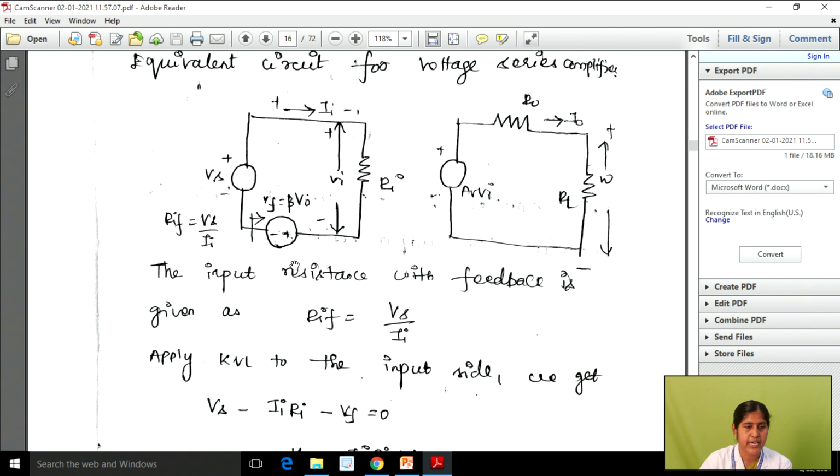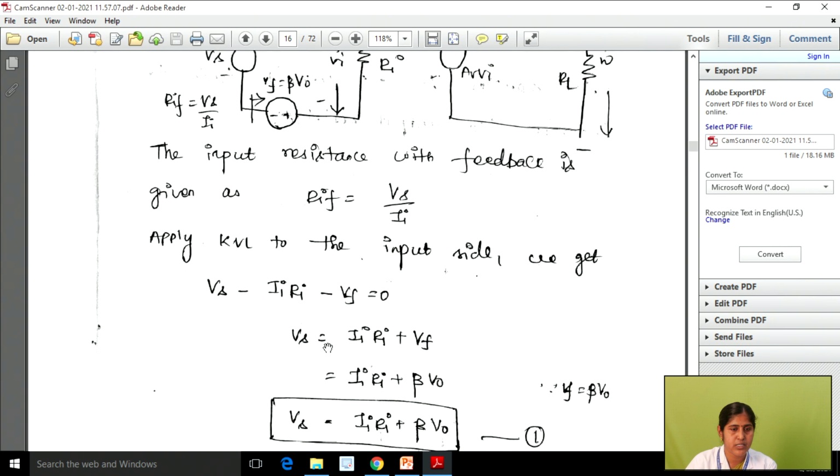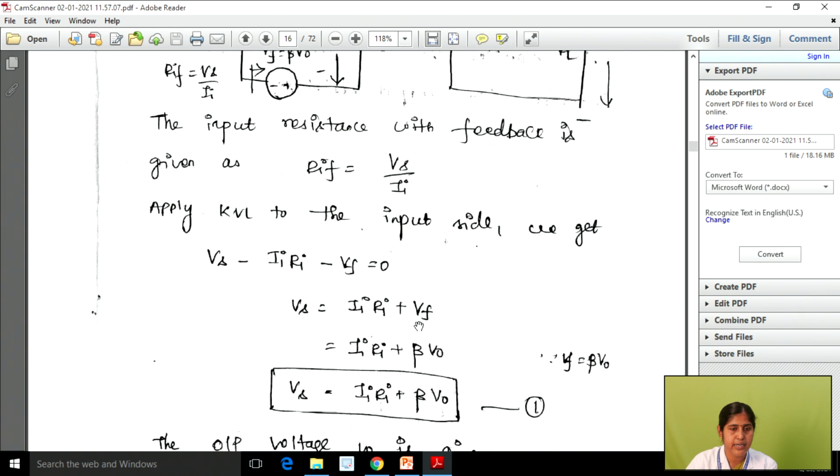Again I repeat this concept. What is KVL? Kirchhoff voltage law: the sum of potential drops is equal to the sum of potential rises. So Vs minus Ia into Ri, then minus Vf, which is equal to 0. From this we can write Vs equal to, moving to the right-hand side, Ia Ri plus Vf.